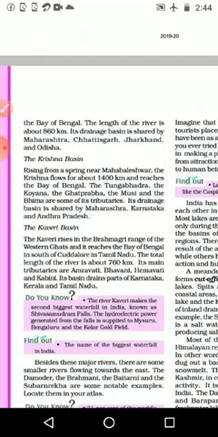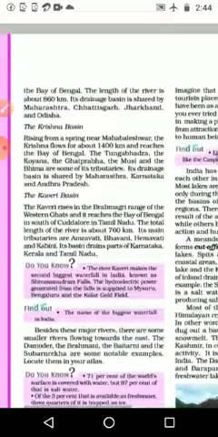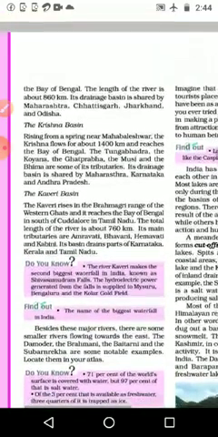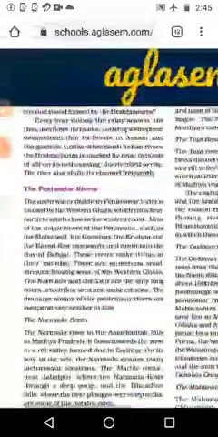Its drainage basin is shared by Maharashtra, Karnataka and Andhra Pradesh. It is starting from Maharashtra mainly, and its tributaries we can see on the map, then you will get an idea about Krishna river.